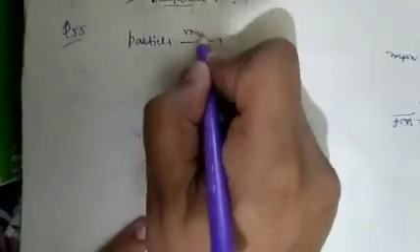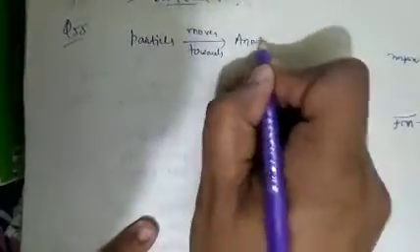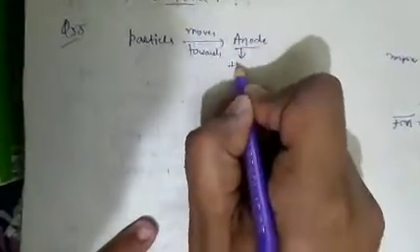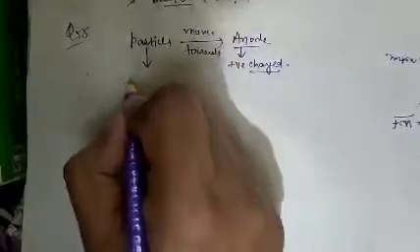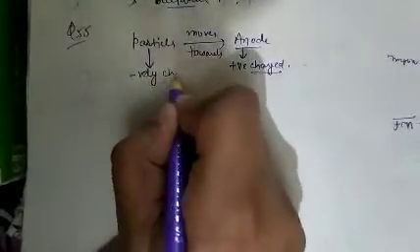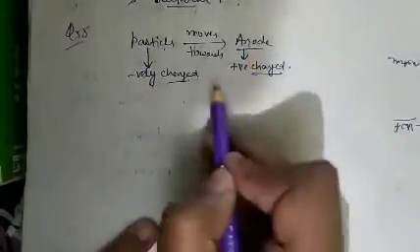When particles move towards the anode, as we know that the anode is positively charged, therefore the particles are negatively charged. Because particles move towards the anode, so negatively charged particles will move towards the anode.